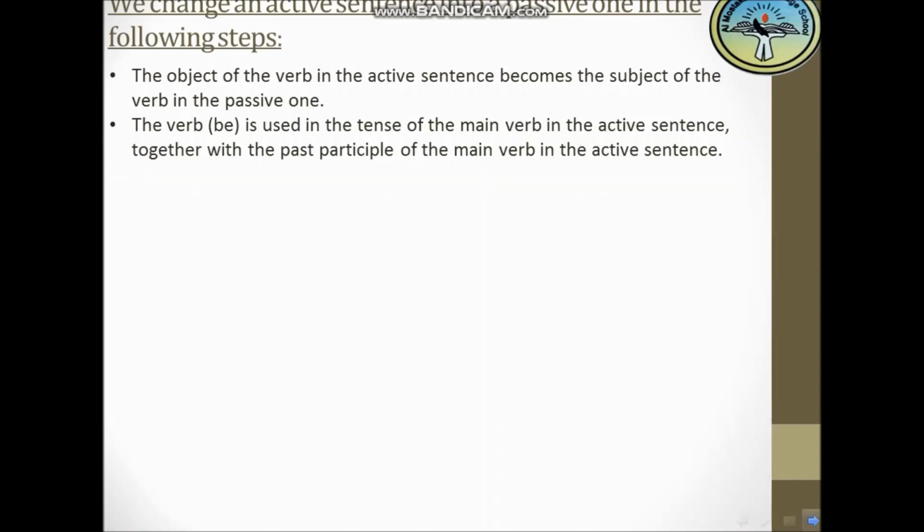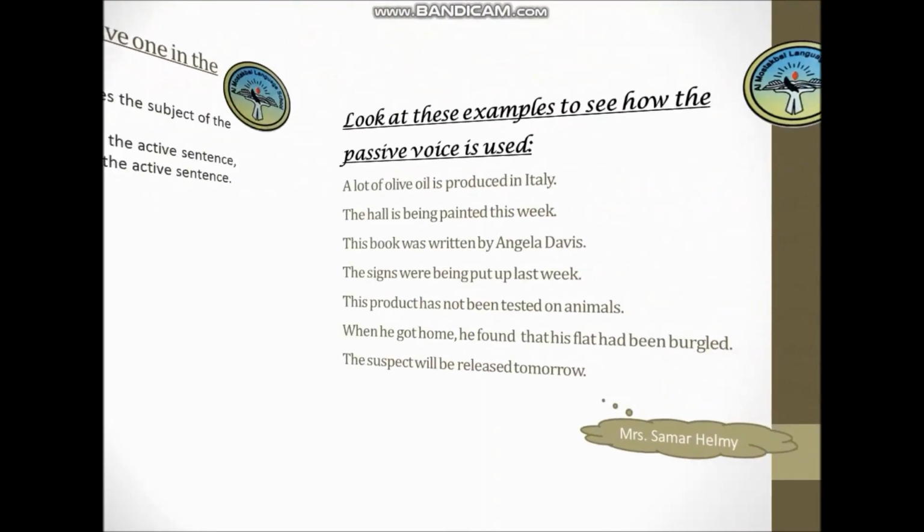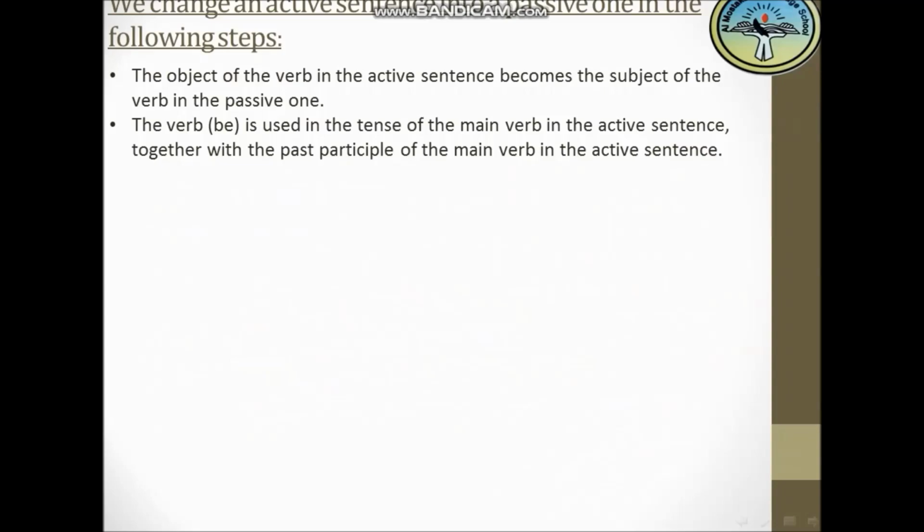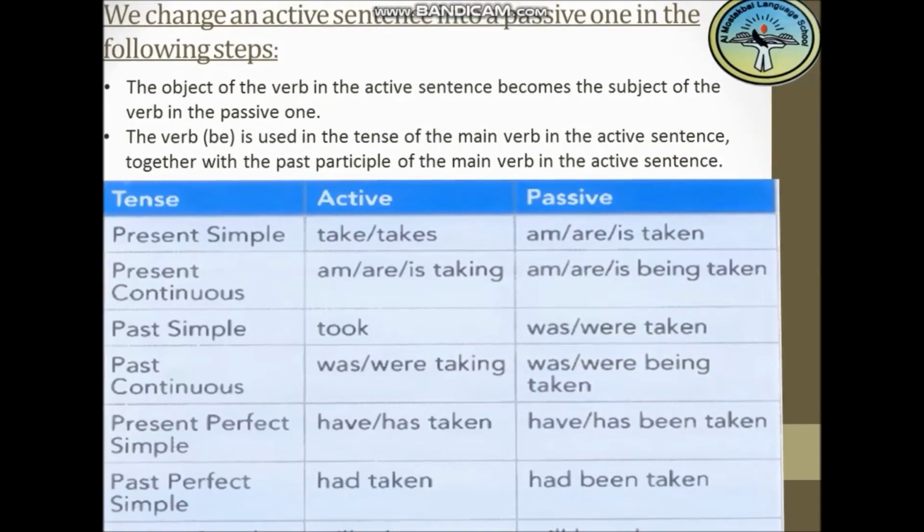Okay, let's see. Look at these examples to see. Okay, we moved through this and we read this.